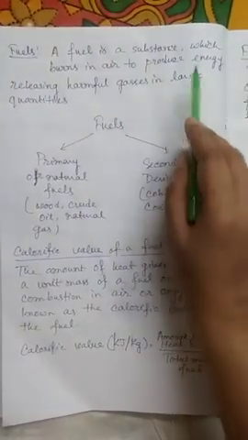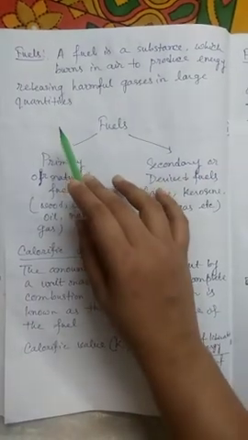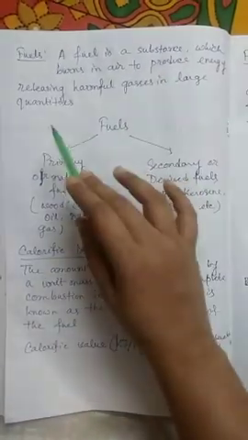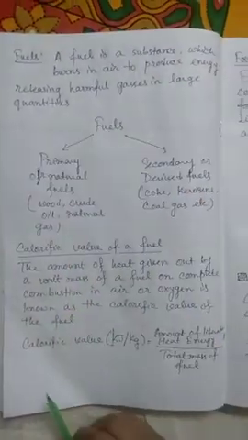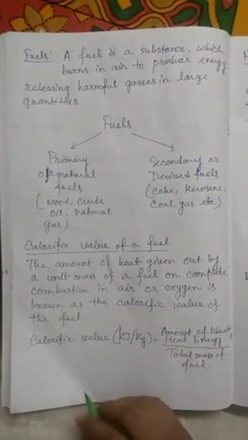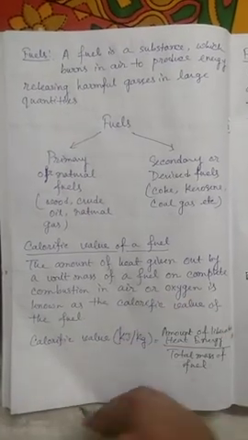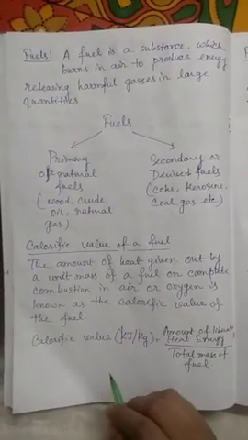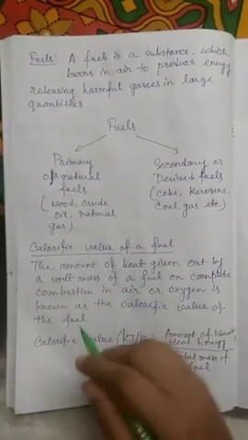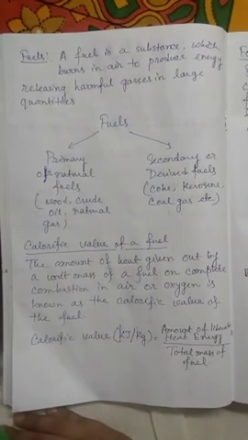A fuel is a substance which burns in air to produce energy, releasing harmful gases in large quantities. Okay, we need fuels for burning purpose, but there is a negative point of this burning. They can emit harmful gases in the nature. But now we are going to the fuels, so let us discuss about it.